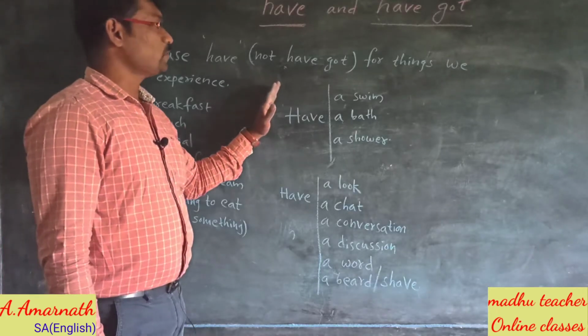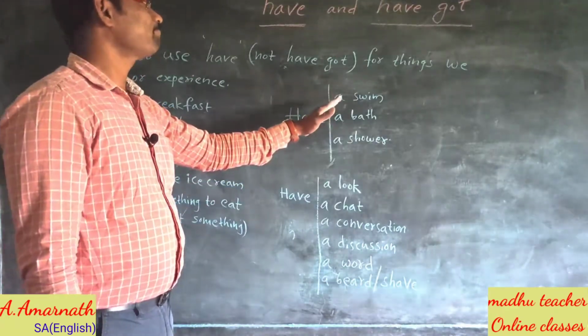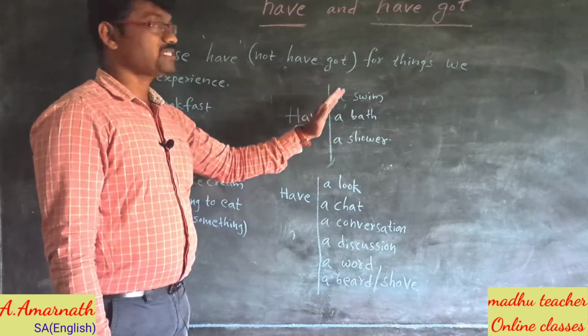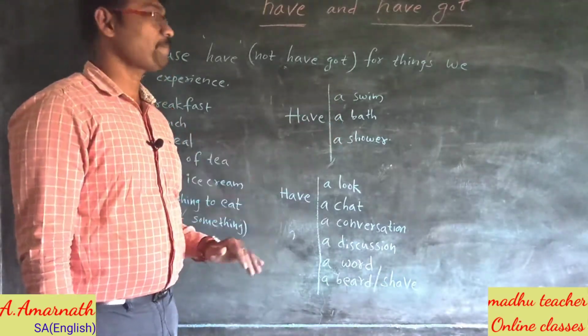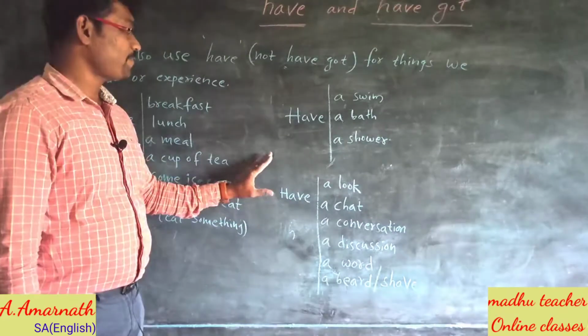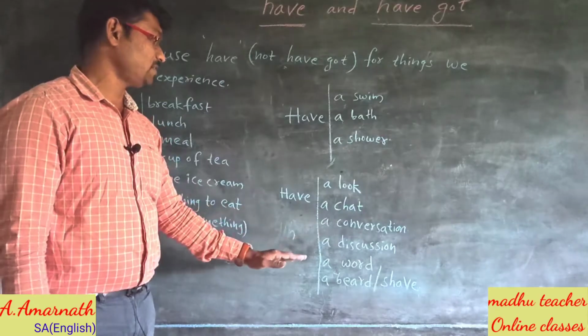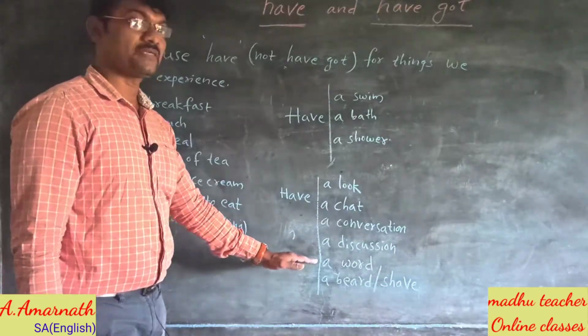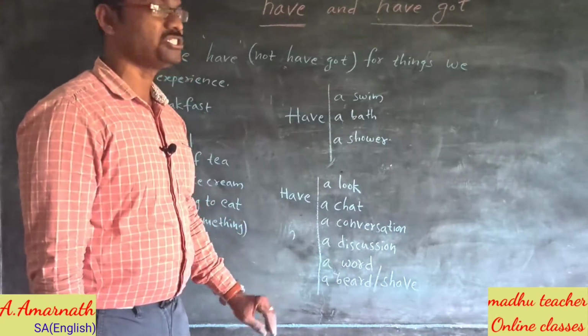We can also use have to talk about actions. Have a swim, have a bath, have a shower. In the same way, have a look, have a chat, have a conversation, have a discussion, have a word, have a bed or shave.